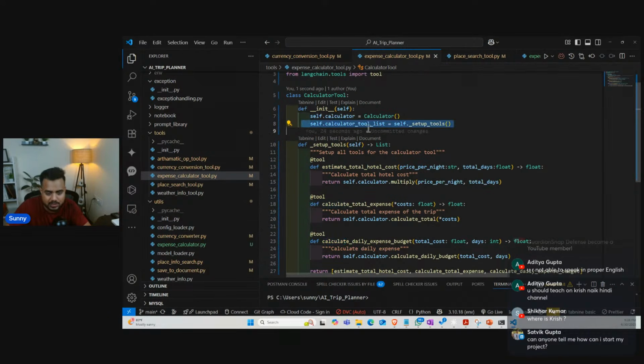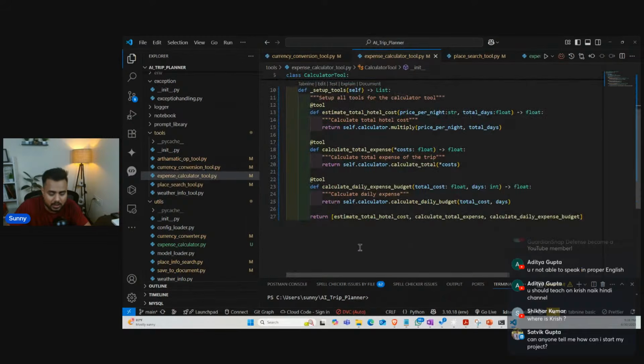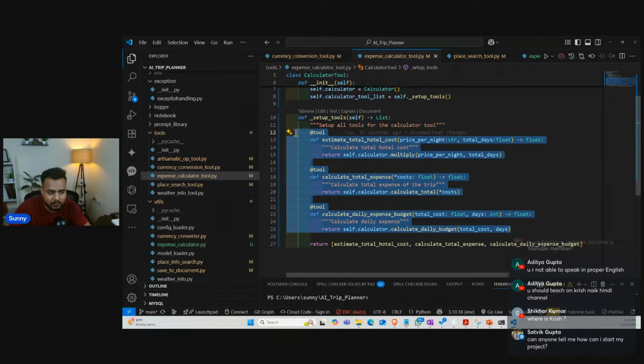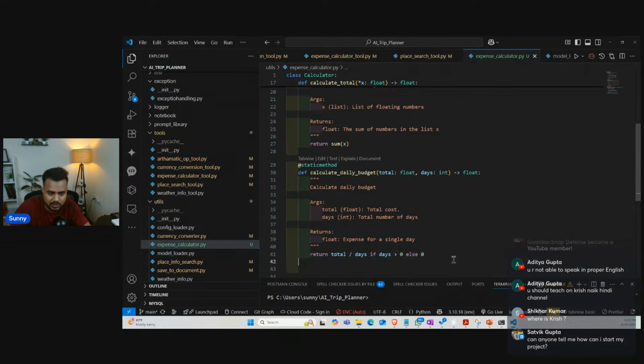So I'll be getting inside this variable. So how we are getting, because we are going to be written from here. Now if you will see the tool, so first tool is the estimated tool, total hotel cost, calculate total expense, and calculate daily expense. Now this functionality we have already defined where? This functionality we have already defined inside this expense calculator, as you can see, right?